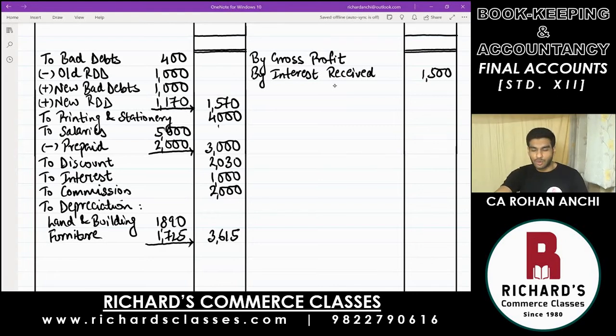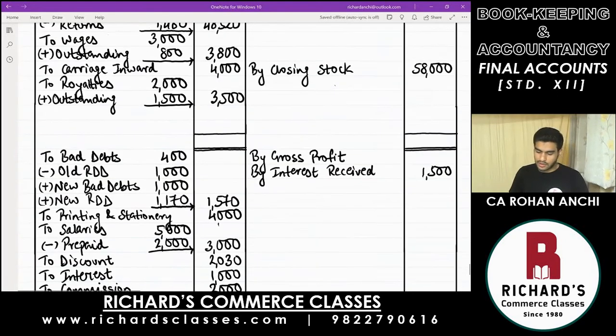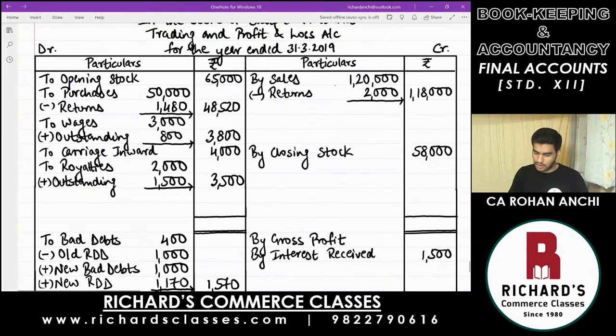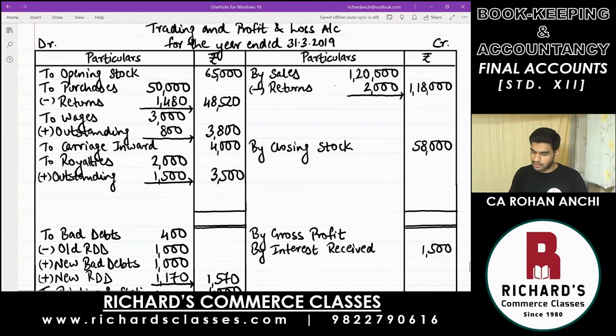Now what we will do is close the accounts, starting with trading account. We need to check which side is greater. In this case, the credit side is greater. There are two figures there. When you add up, that comes to 1,76,000. Same total on the debit, 1,76,000. And since the debit side is less, we will have to put an amount there.